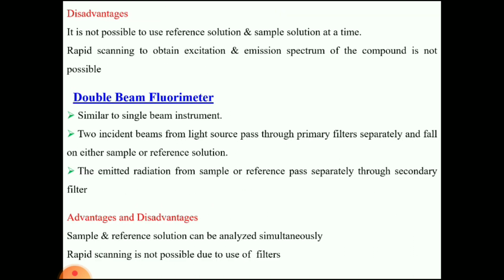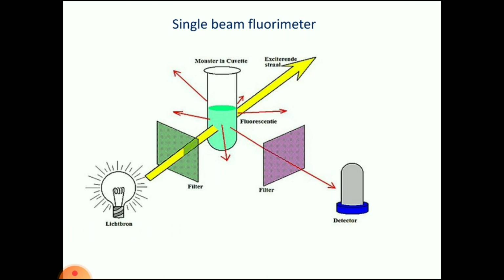In the single beam fluorimeter, what happens? Only one single beam of light is passing through one sample cell. We have only one sample holder with one sample cell, and only one primary filter and one secondary filter. So we keep the blank, and after reading the blank, set it to 0. Then we have to keep the sample and measure the fluorescent intensity. That's why it is a very time taking process.